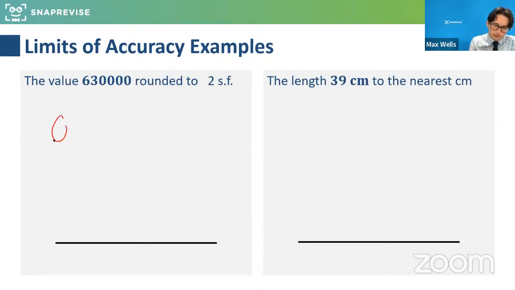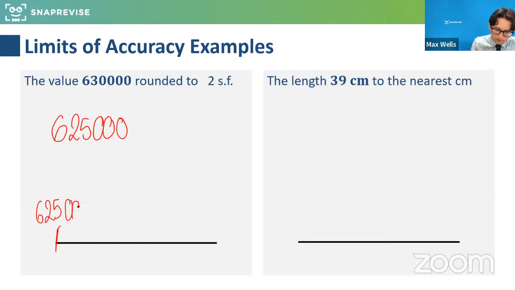Basically, what we know is that this could have been anywhere between that number and that number there. So if I put the lower limit there as 625,000, and I'm going to put the upper limit.